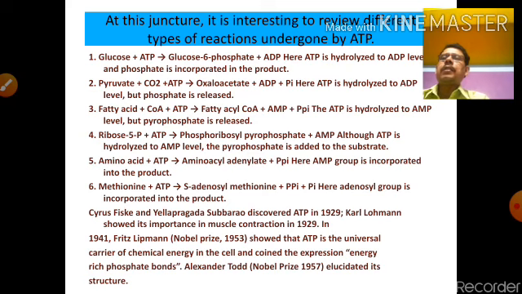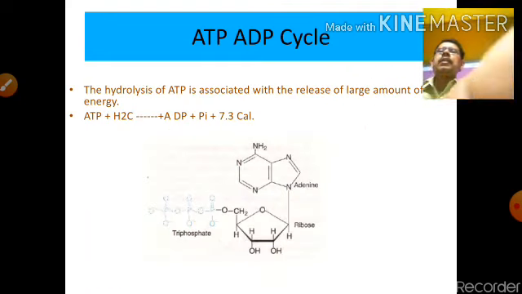Cyrus Fiske and Subbarow discovered ATP in 1929, and Karl Lohmann showed its importance in muscle contraction. Fritz Lipmann, Nobel Prize in 1953, showed that ATP is the universal carrier of chemical energy in the cell, and coined the expression energy-rich phosphate bonds. Alexander Todd, Nobel Prize in 1957, elucidated the structure of ATP. Now we can see the structure of ATP.